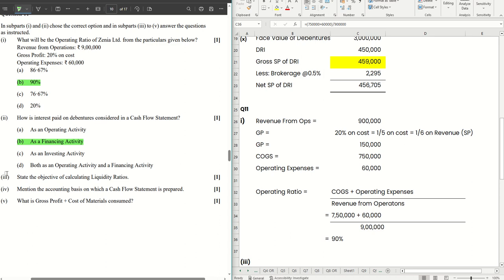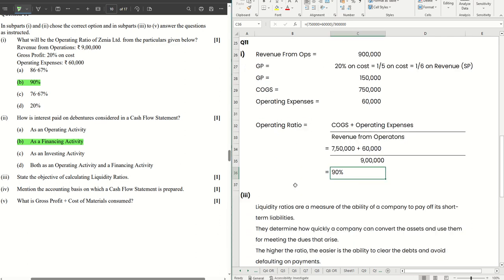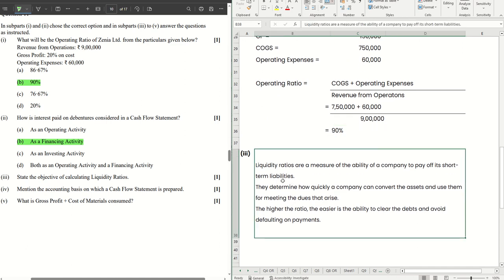Okay. Point number three, state the objective of calculating liquidity ratios. Why do we calculate that? What information do we get from liquidity ratios? They are a measure of the ability of a company to pay off its short-term liabilities. They determine how quickly a company can convert the assets and use them for meeting the dues that arise in a short span. The higher the ratio, the easier it is to clear the debt and avoid defaulting on payments. That's better for the company.